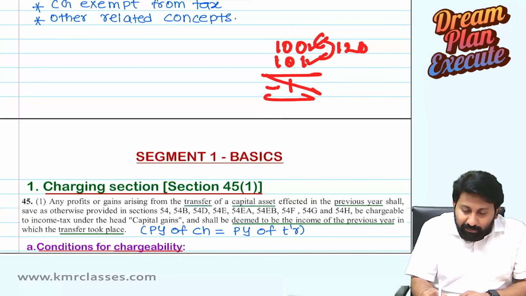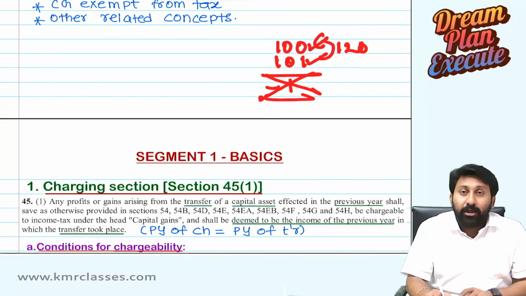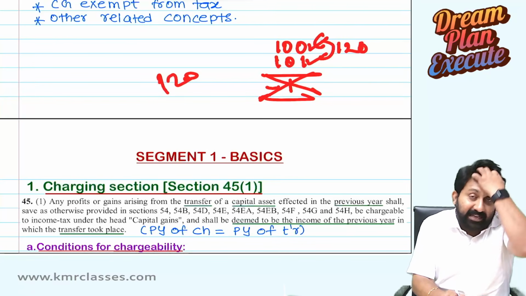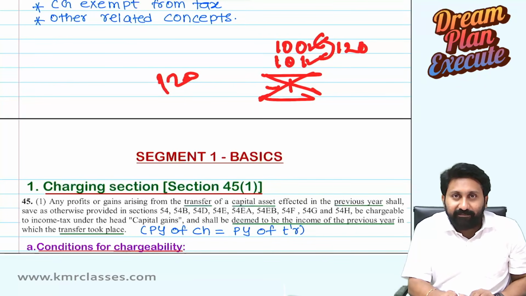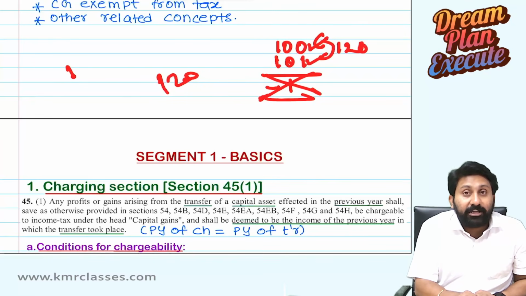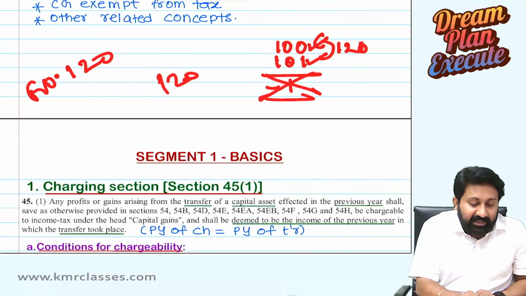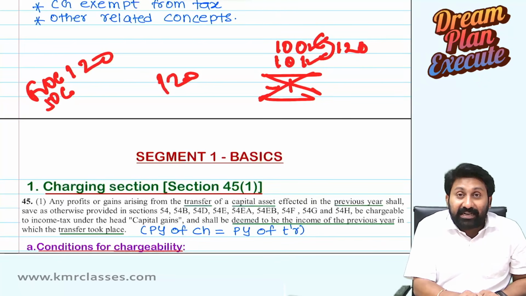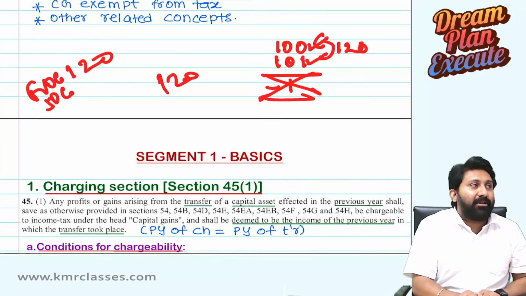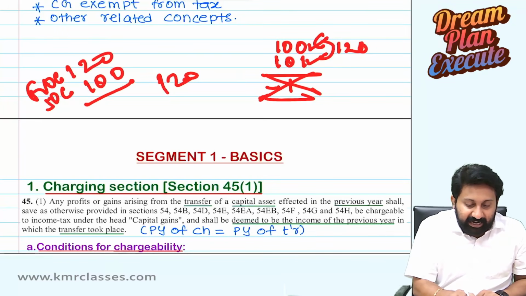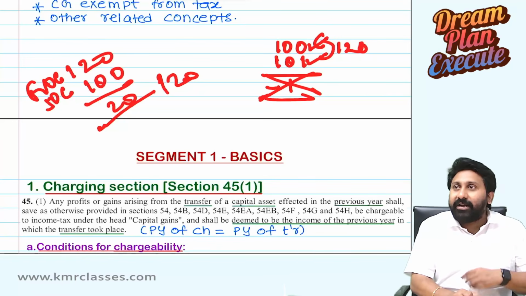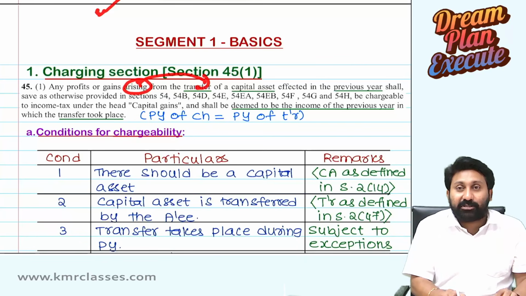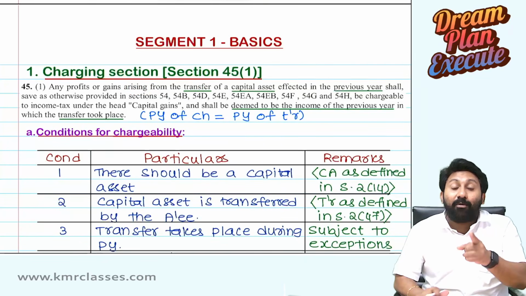Correct? But government doesn't consider this. What it said? Actually, you should have sold at 120. That is your mistake of not selling at 120, but selling only at 100. But I will consider for computation of capital gains, full value of consideration as 120 under section 50C, such that your consideration, the deemed sale value, is 120, cost of acquisition is 100, capital gains is 20. Sir, I did not receive anything. You did not receive anything, but it is arising from the transfer. Okay, that is the amount that will arise.